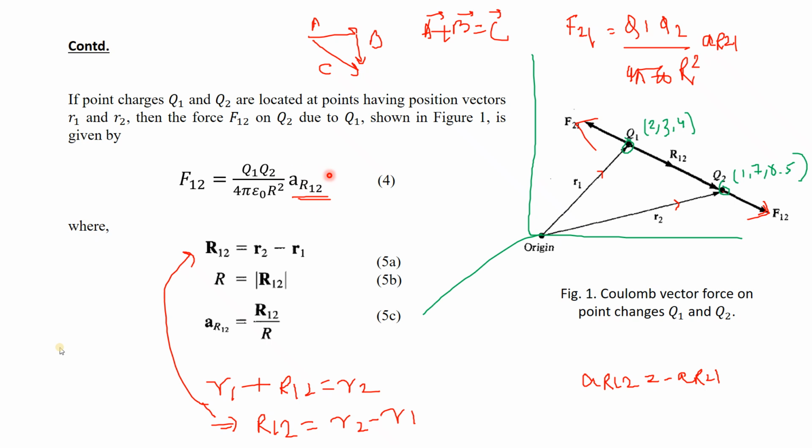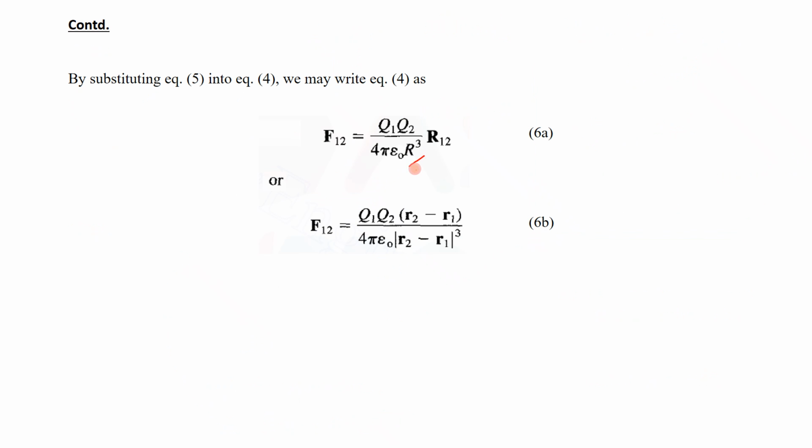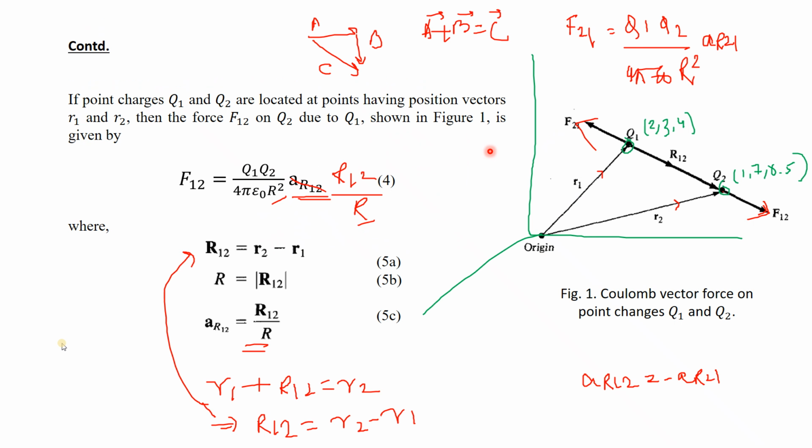Now, F1 which we have written like this, this is the unit vector. So if I replace this unit vector with this actual vector, then what can we write? This R is the modulus, the mod value, and this is the unit vector. So if I replace this, I can write R12 by R, and R square into R means R cube. Got it? So Q1 Q2 by 4 pi epsilon naught R cube into the vector R12.